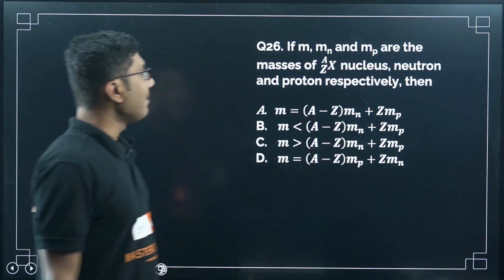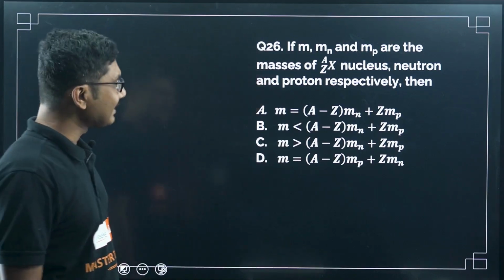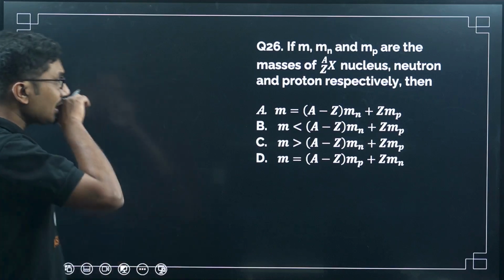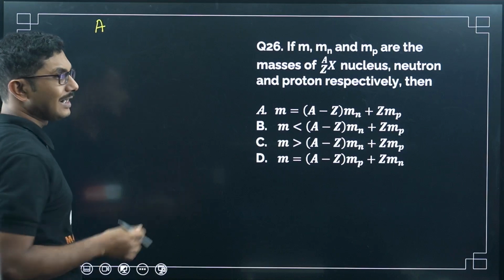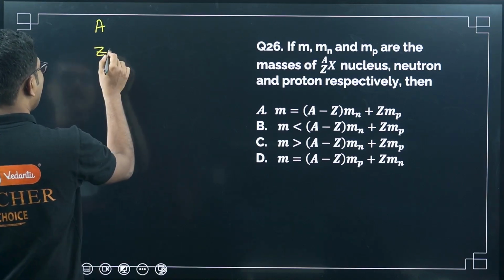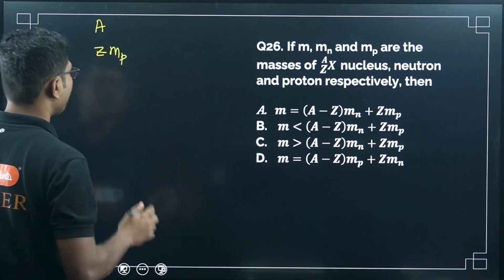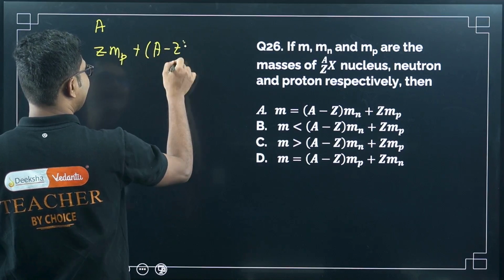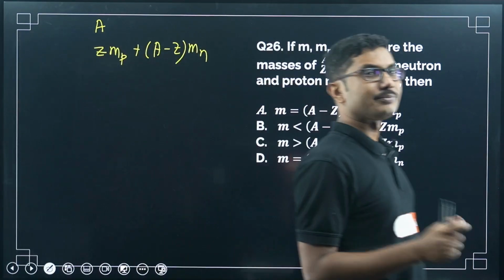If M, Mn and Mp are the masses of the nucleus AZX, neutron and proton respectively, then now we know that A is the mass number and Z is the atomic number. Atomic number means the number of protons. So Z times Mp is the total mass of protons, and A minus Z times Mn is the mass of neutrons. This is the total mass of the nucleons.